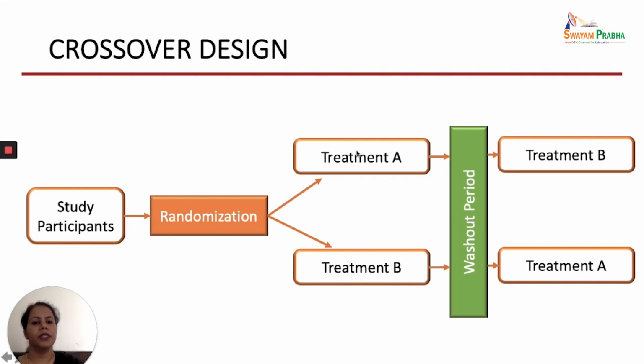This is the type of crossover design where we take the study participants and randomize them to treatment A or treatment B, and then in between there is a washout period. This washout period helps in washing out the effect of the first treatment.